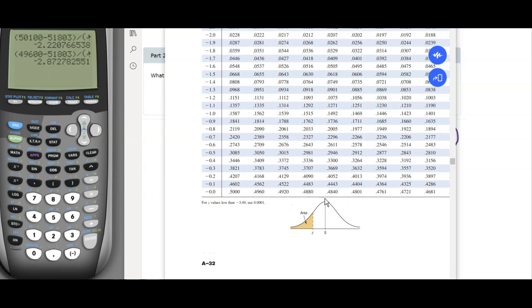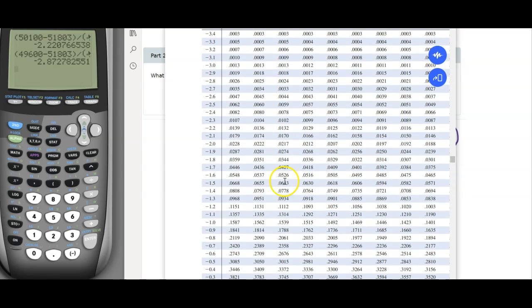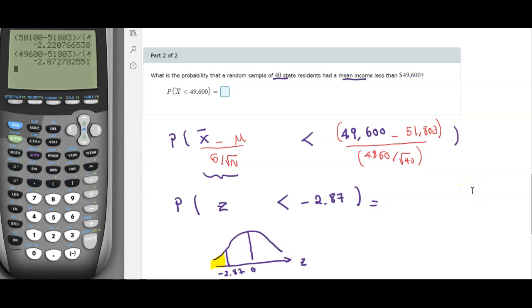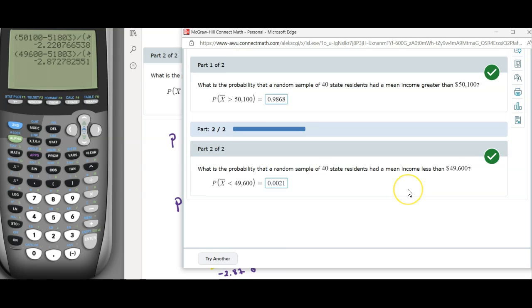So we're going to look for minus 2.87, minus 2.8 here, and 7, it should be right here, which is this number, 0.0021. Let's double check it: 0.0021. There you go, that's correct.